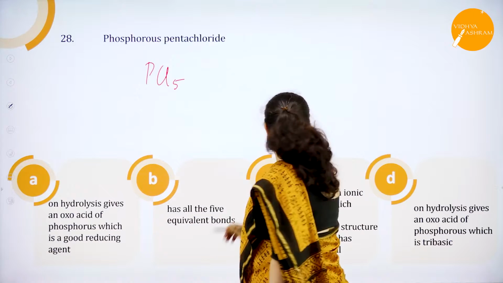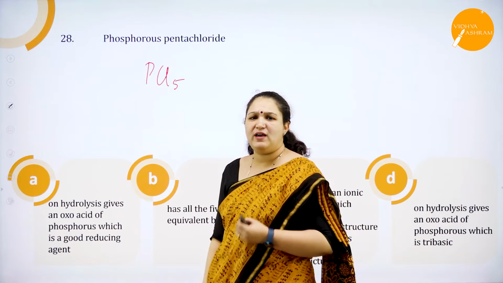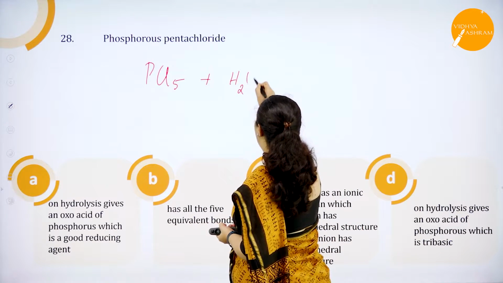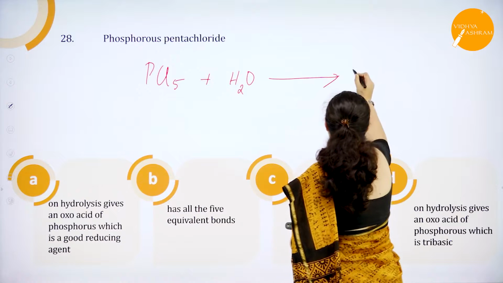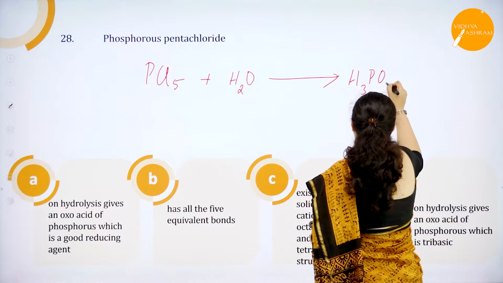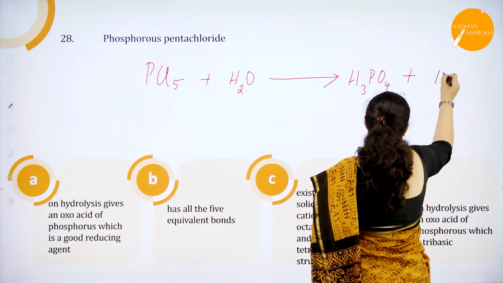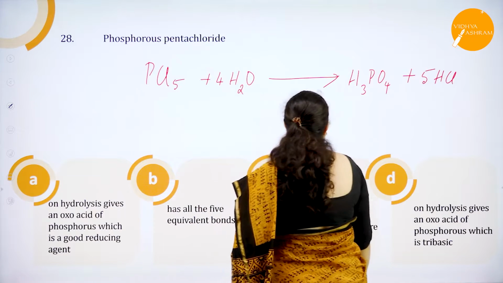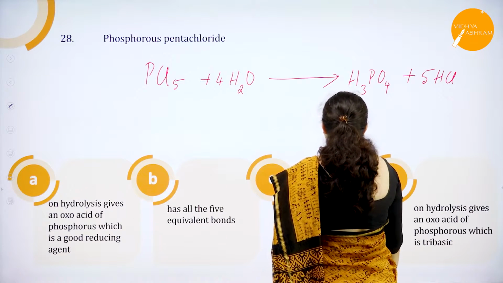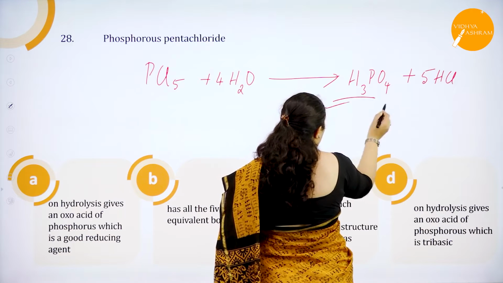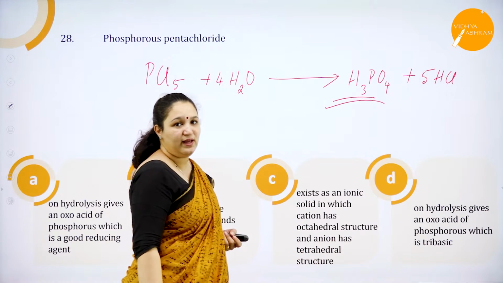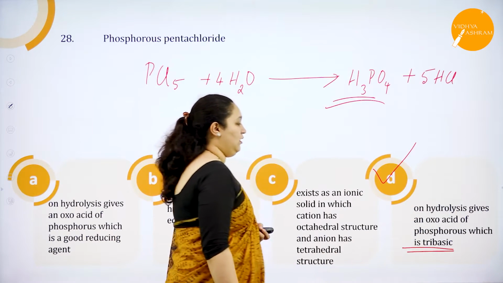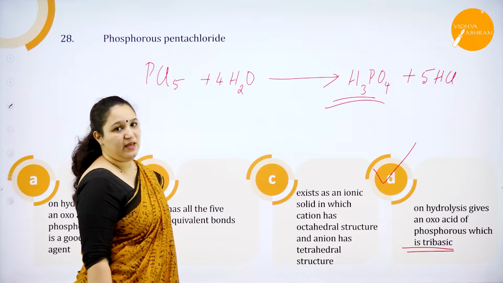So on hydrolysis, now PCl5 on hydrolysis, what is formed? That is PCl5 with water, on hydrolysis it will form H3PO4 plus HCl. Of course I haven't balanced it here, so this is how it goes. Now this is orthophosphoric acid. It is a tribasic acid. Do you all agree it's a tribasic acid? So it is option D. They have given oxo acid of phosphorus, which is tribasic.